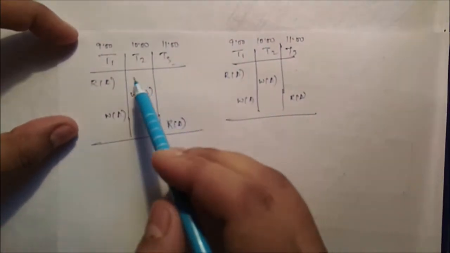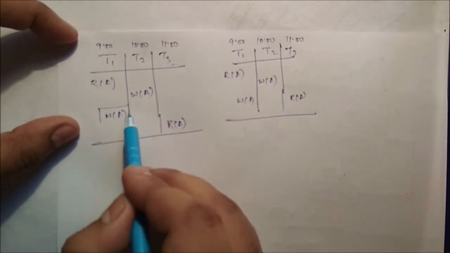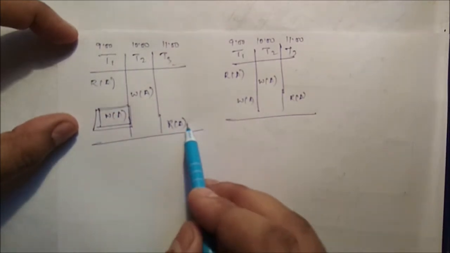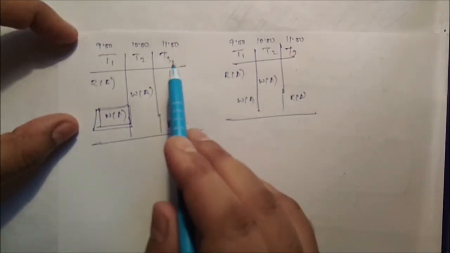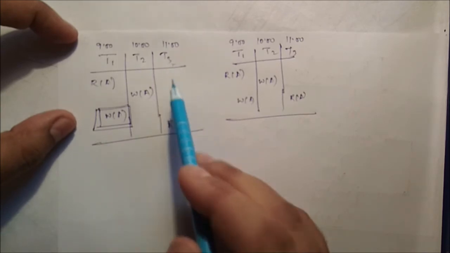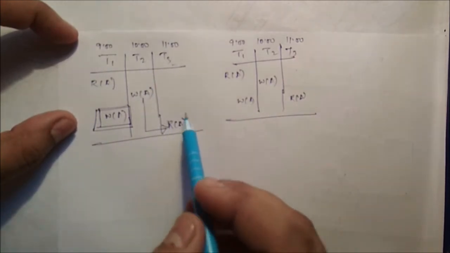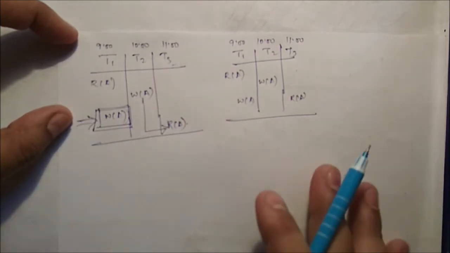Now we can see a small example. Say T1, T2, T3. Definitely this one is an outdated write operation, and any read by T3 needs to read a value. So any read by another transaction must read the updated value of the T2 transaction, so we ignore this particular operation.